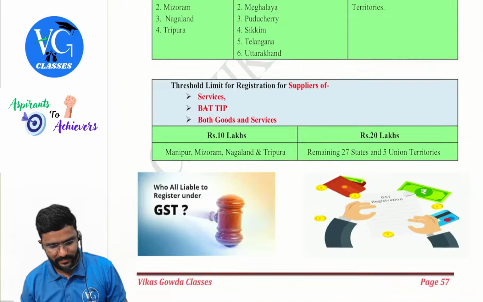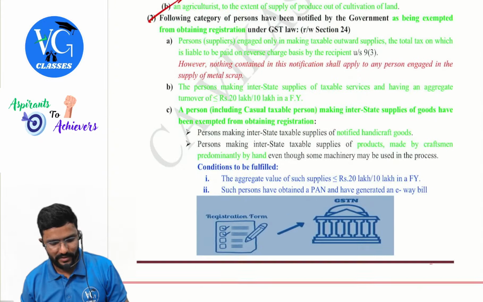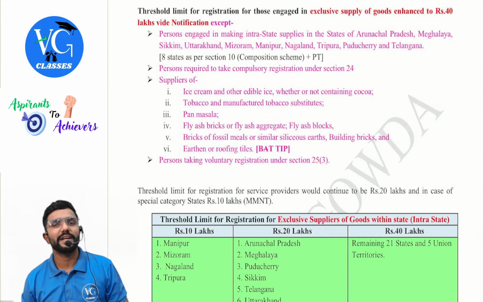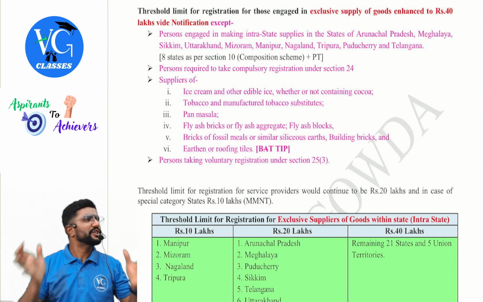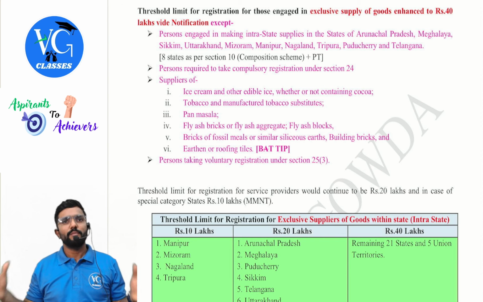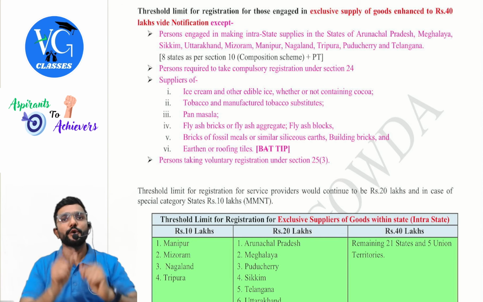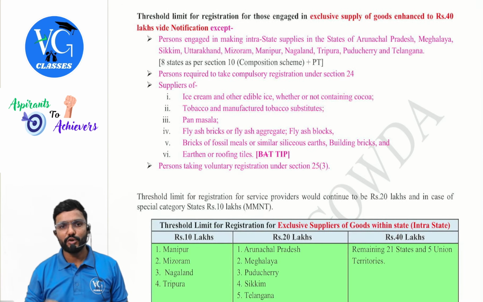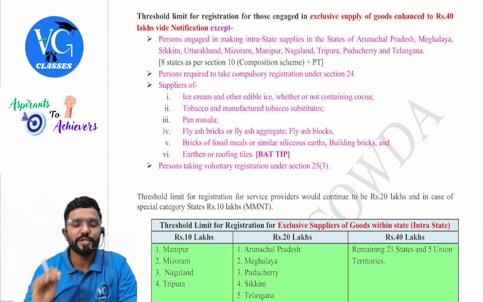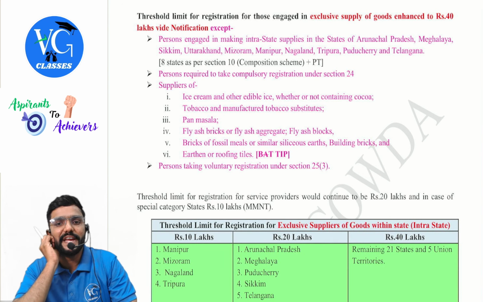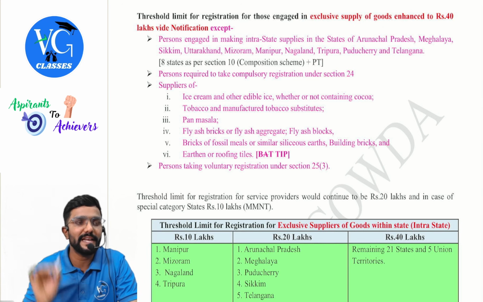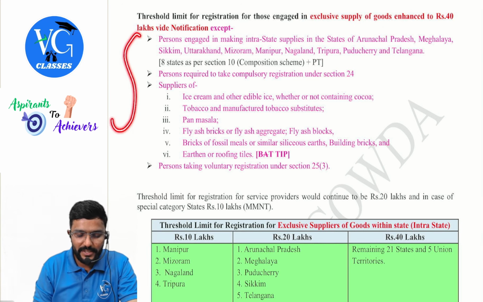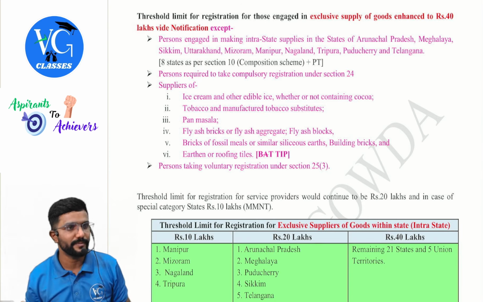Okay, fine, sir. So many things. Now, sir, in section 22, subsection 1, what is the limit given? Actually, 20 lakh or 10 lakh. But a 40 lakh limit is given in the notification. Now we are reading that notification. The threshold limit for registration for those engaged in exclusive supply of goods is enhanced to how much, guys? 40 lakh. Except the following. It means in the following cases, 40 lakh is not applicable.